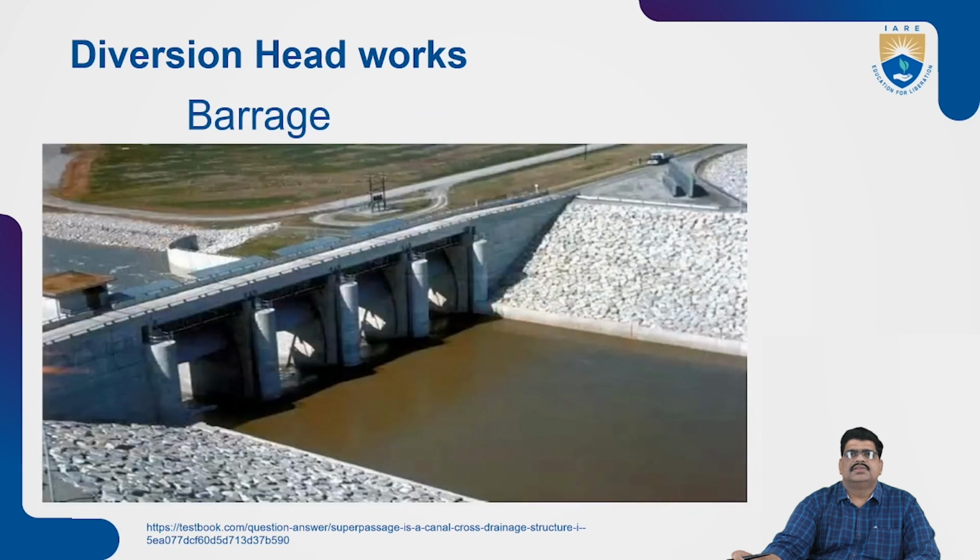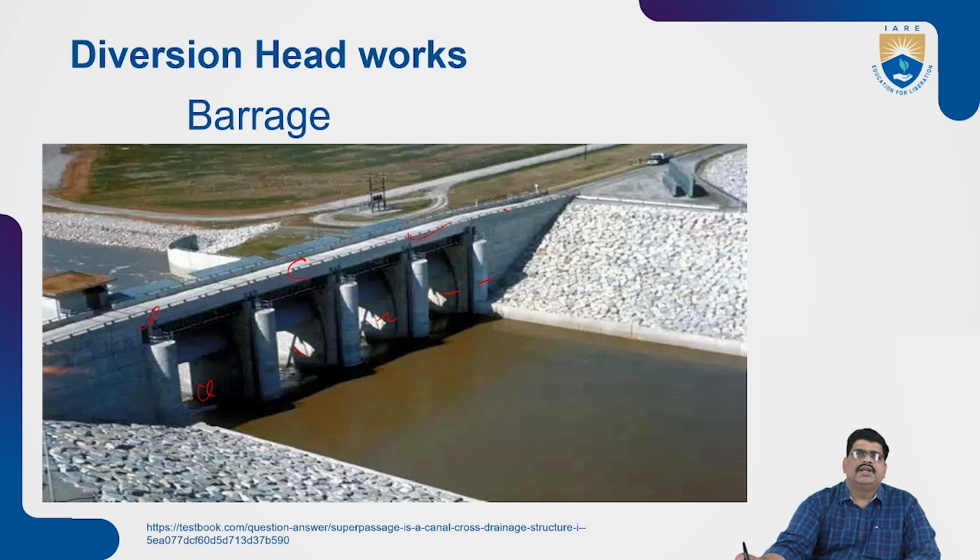So there is a barrage. As I told, the barrage is used to divert the water and also to store the water. It can be operated by gates, by the long gates.